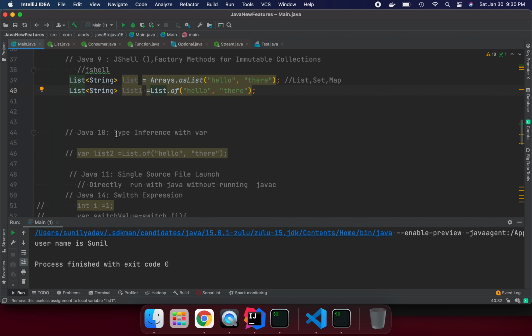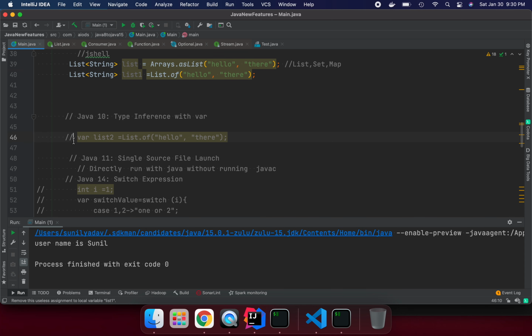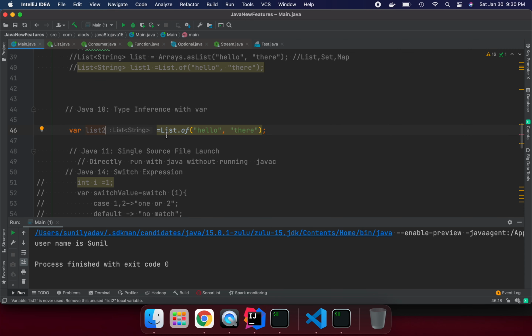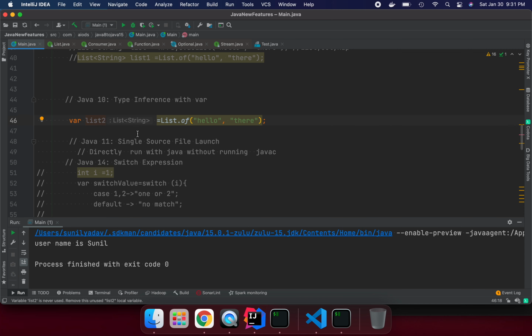As well in Java, let's move on to Java 10. What we have in Java 10 is type inference, the way we have in Kotlin and so many languages. Suppose I say here a list of hello and there, which is a string list, and we have done it this way. In a similar way we can write it without specifying the data type. This is the default type inference in Java as well. We can use the var type, and the data type is converted automatically, so we don't need to worry about which data type to cast or declare.